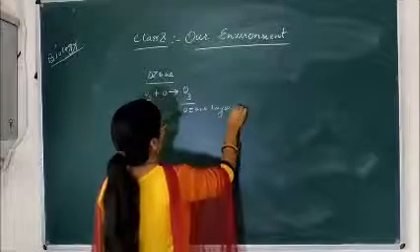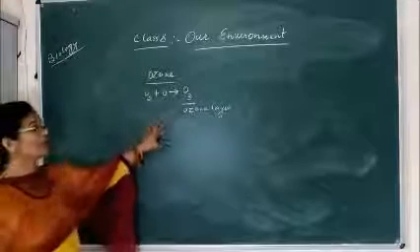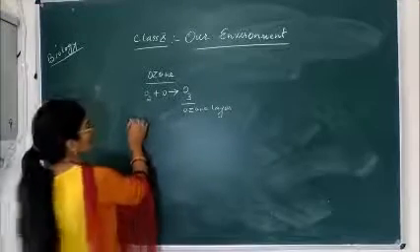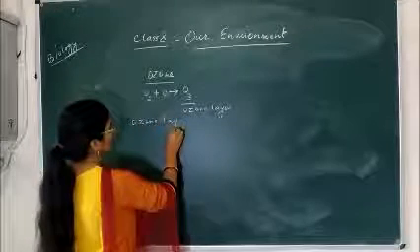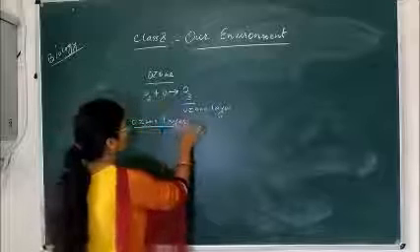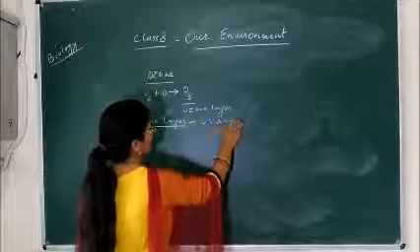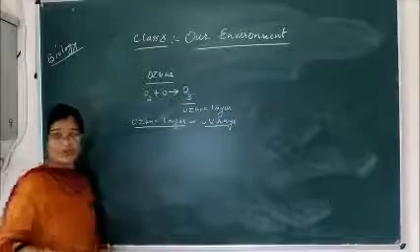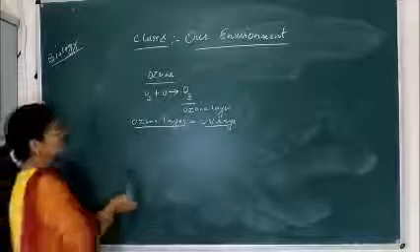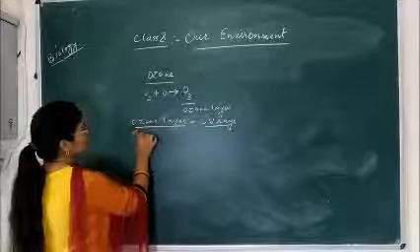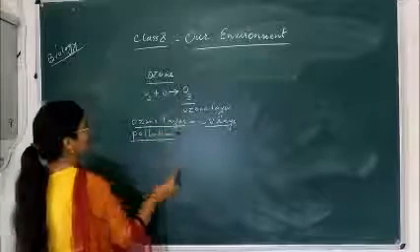And there is a layer in the upper atmosphere which is called the ozone layer, and the main function of the ozone layer is that it absorbs all the ultraviolet rays which come from the sun and prevents them from reaching the earth. But what is happening nowadays, due to pollution, the ozone layer is depleting day by day.